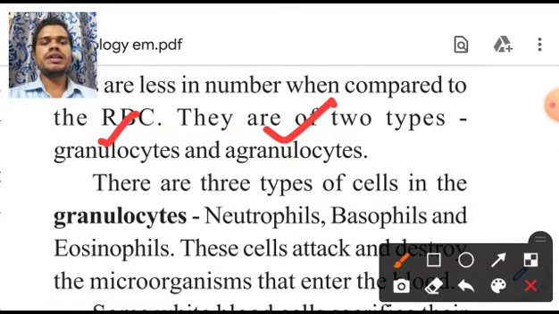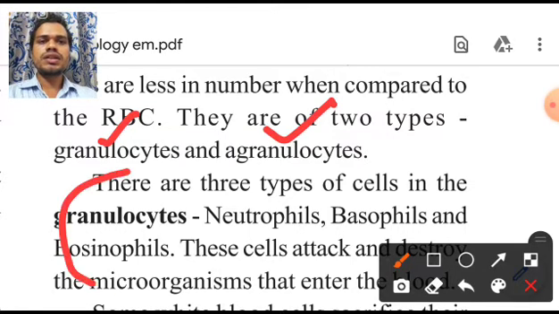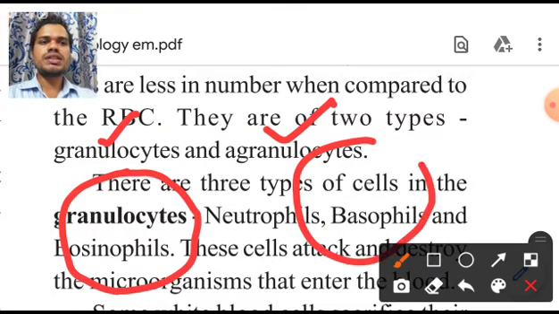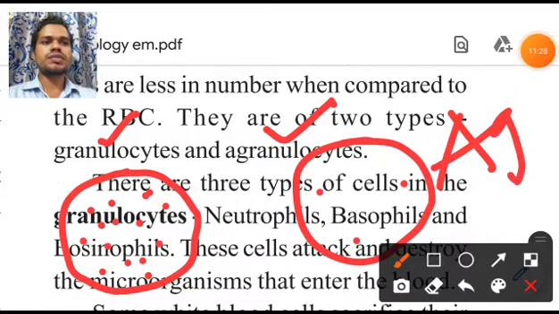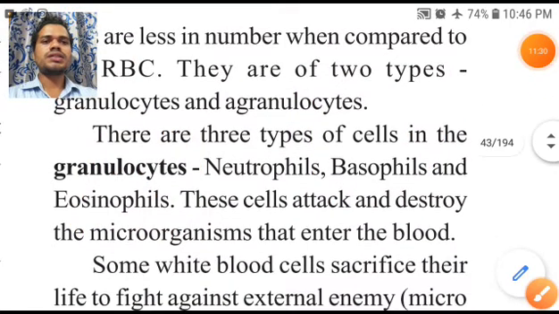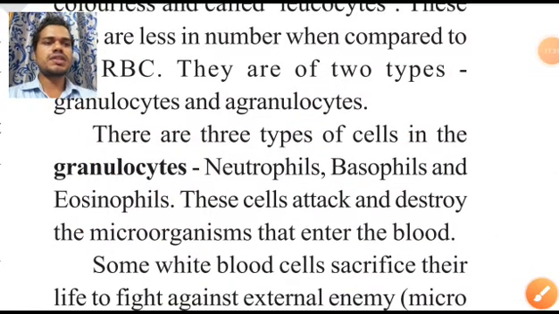Now let me tell you a very important secret thing about how to identify these granulocytes and agranulocytes. If you see any WBC, inside the WBC, if some granule-like structures are there, they are called granulocytes. If there are no granule-like structures, then they are called agranulocytes. This is very, very simple. Now there are three types of cells inside the granulocytes also.